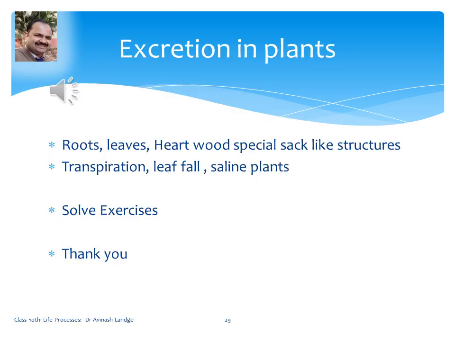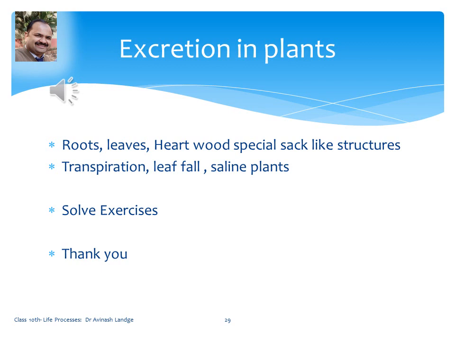Like animals, plants don't have special structures or organs for excretion. So in plants, roots, leaves, heartwood and special sac-like structures help in excretion. Whatever waste material is present, with the help of roots they send it out of the body.